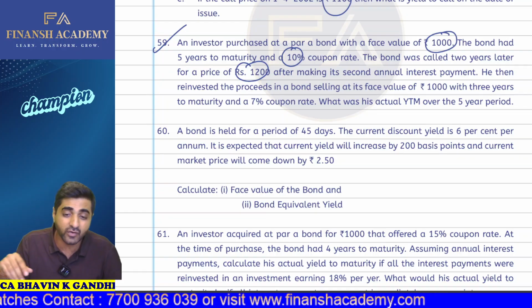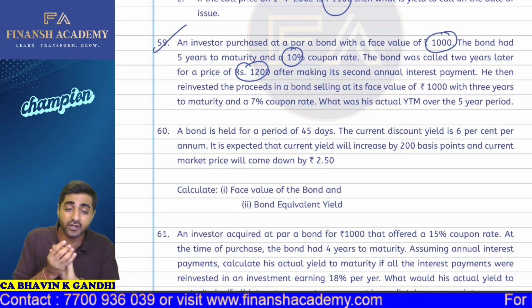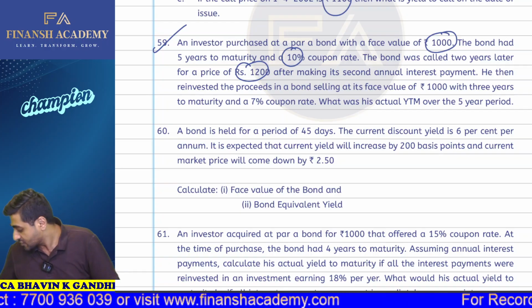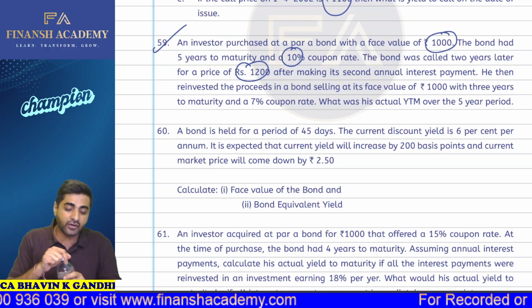We are required to calculate what is going to be the face value of the bond and what is going to be the bond equivalent yield. So we are required to calculate two things: face value and the bond equivalent yield.